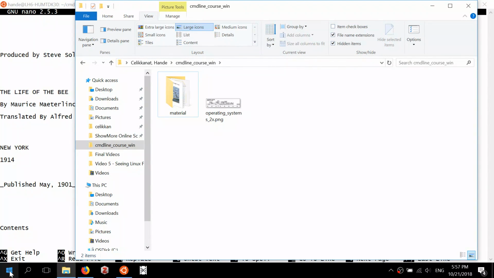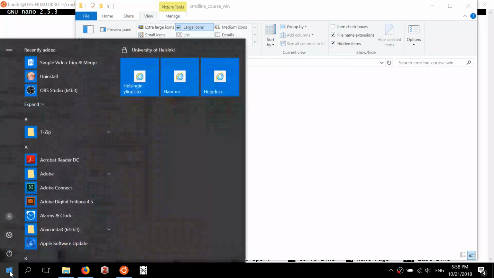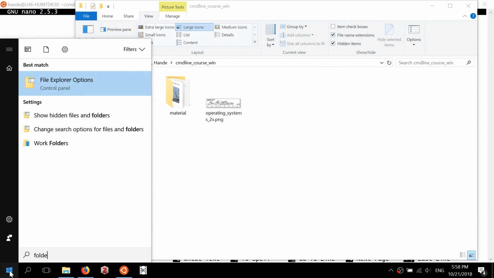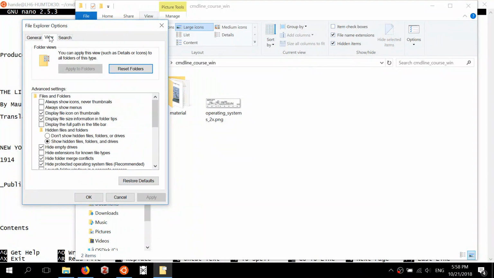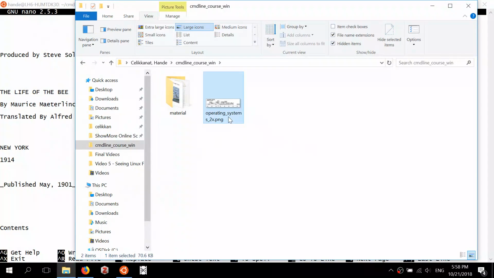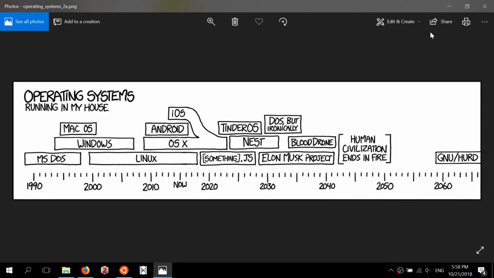In the older versions of Windows, you can go to the Start menu and search for Folder Options, and in the View tab of the Folder Options, you can unclick this Hide Extensions for Known File Types and then accept it. And now we are able to see explicitly that the file extension for this file is a PNG. So, a PNG file we can just open. Now the Photos application in Windows has opened this file.